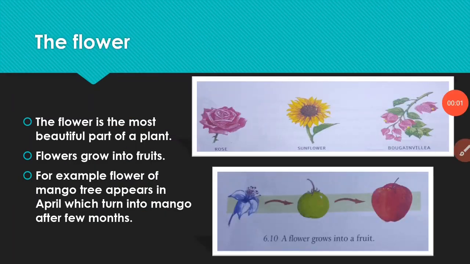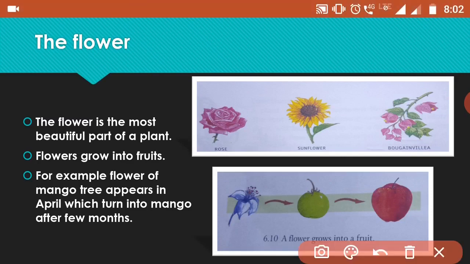Okay, next we'll see about the flower. Kids, as we know, the flower is the most beautiful part of the plant. You can see the picture, rose, sunflower, bougainvillea. See how beautiful these flowers are, right? Do you know flowers grow into fruits, right? From where do fruits grow? From flowers. When flowers grow bigger, they convert into fruits, right?